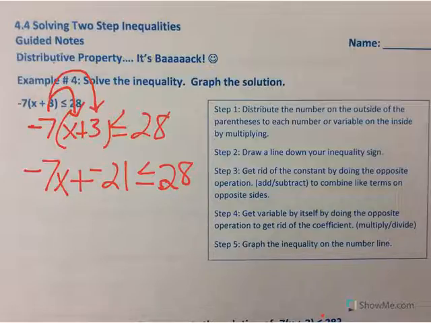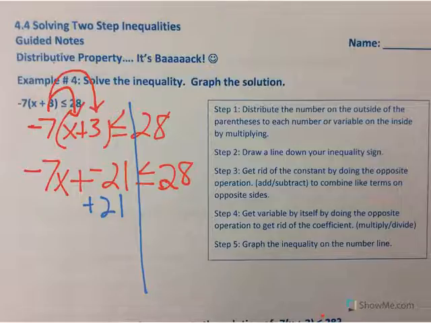So we would get rid of the -21 first, our constant. The opposite of 21 negatives is 21 positives. I know it's got an addition on there, but since you're adding negatives, we don't want to subtract 21. We would add 21 positives.